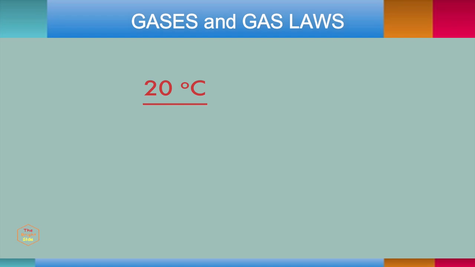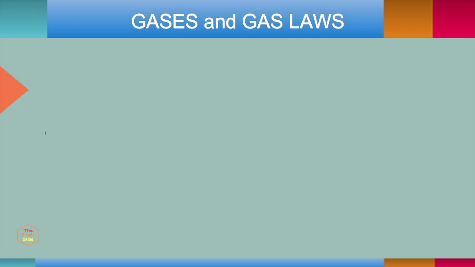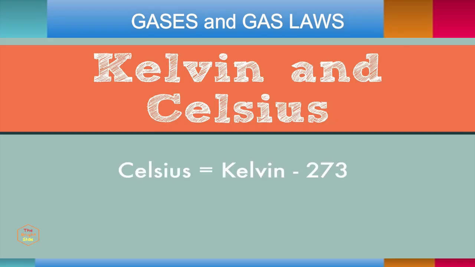If the temperature rises from 10 degrees to 20 degrees Celsius, it appears to have doubled. But if you convert those numbers to Kelvin by adding 273 to each one, you'll see that the numbers haven't doubled at all. Kelvin is accurate when it comes to proportions, so use Kelvin in your calculations. Now, to go from Kelvin to Celsius and Celsius to Kelvin, you just need to remember to subtract 273 to get Celsius and add 273 to get Kelvin.